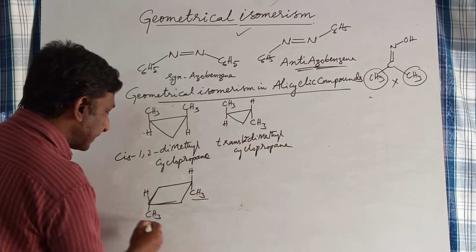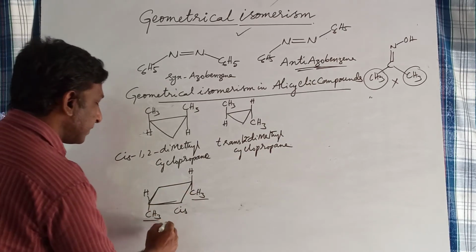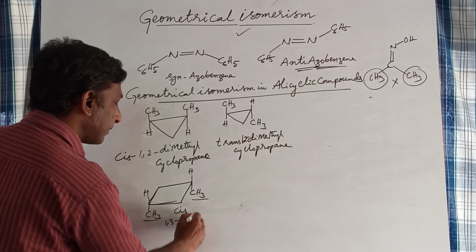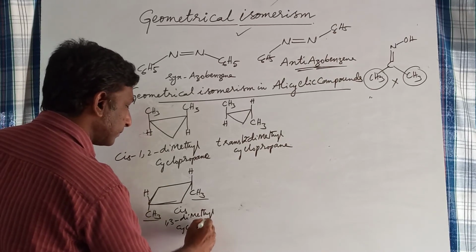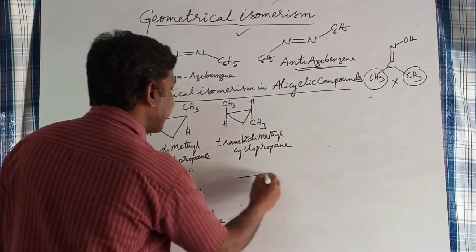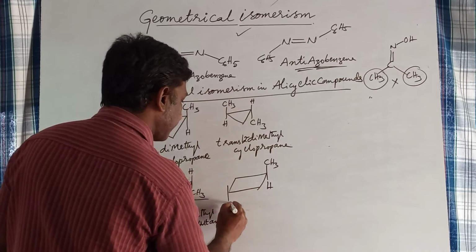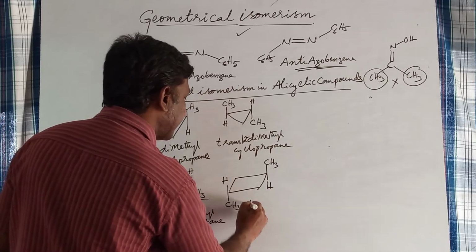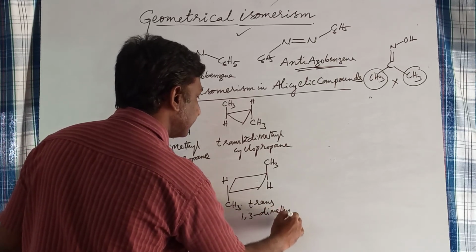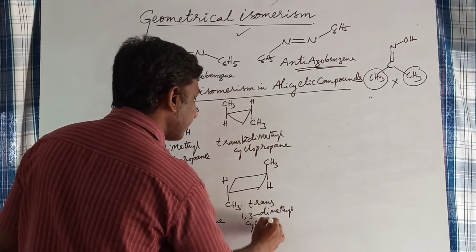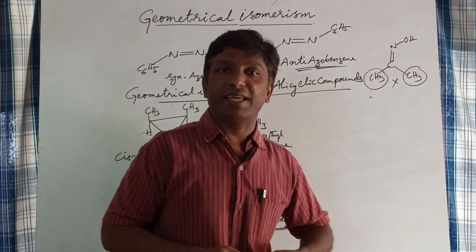So when the same groups are on the same side of the ring, this is the cis form, cis-1,3-dimethylcyclobutane. And if the two groups are on opposite sides, this is trans-1,3-dimethylcyclobutane. Like this, geometrical isomerism can be studied.